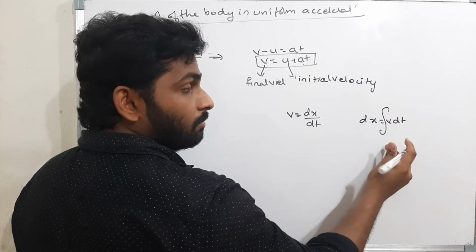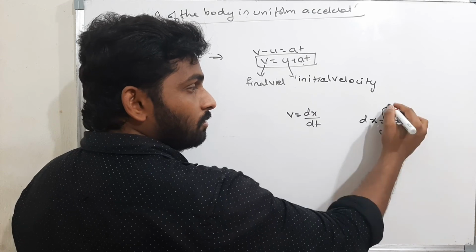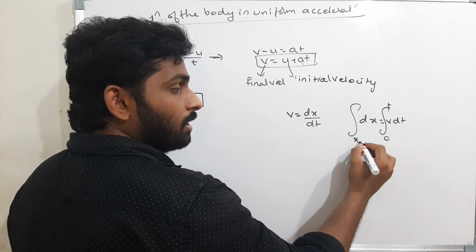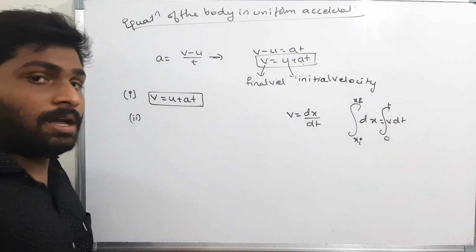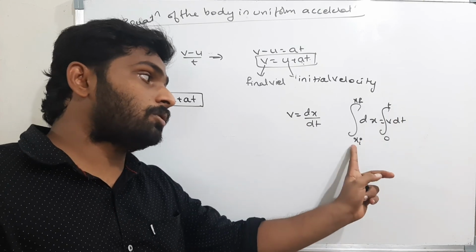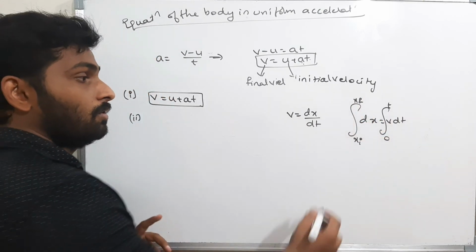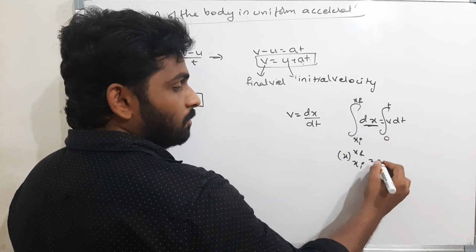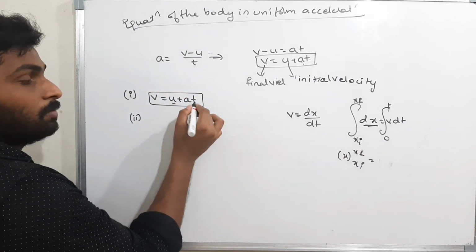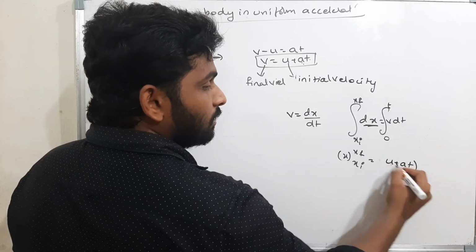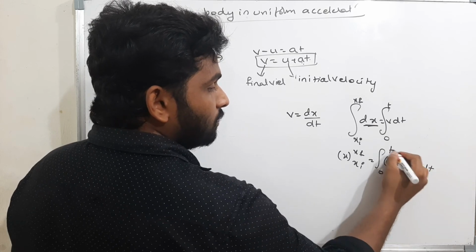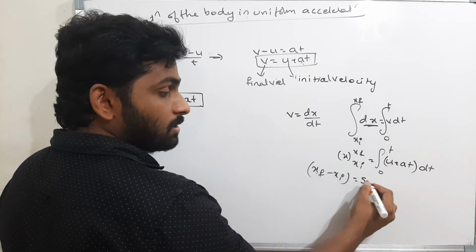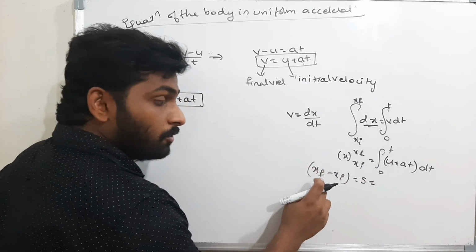When the time is changing from 0 to t, the body position is changing from xi to xf, where x is the displacement. Therefore, the integration of dx is xf minus xi, which must be equal to the integral of v dt. What is v? v is nothing but u plus at. Therefore, the integral of (u plus at) dt from 0 to t. Final position minus initial position is nothing but displacement.